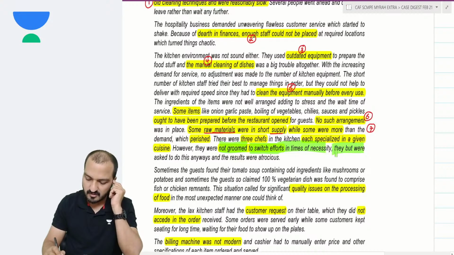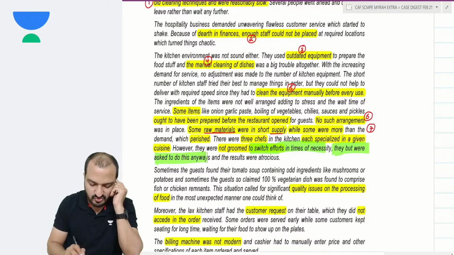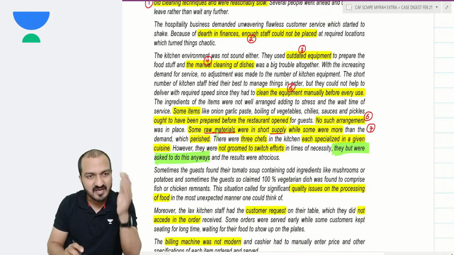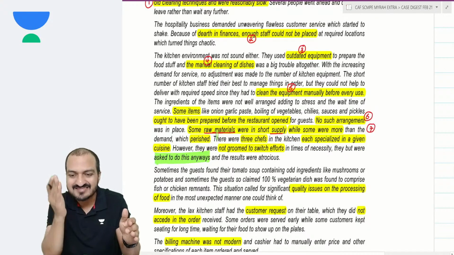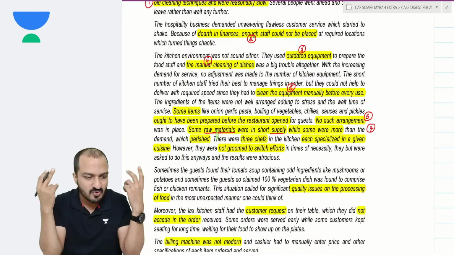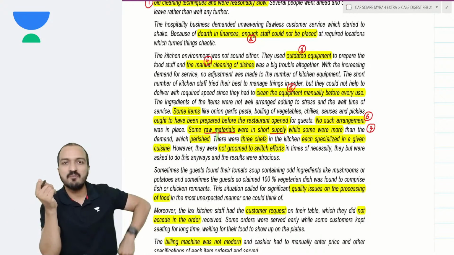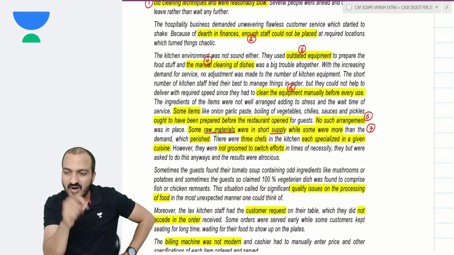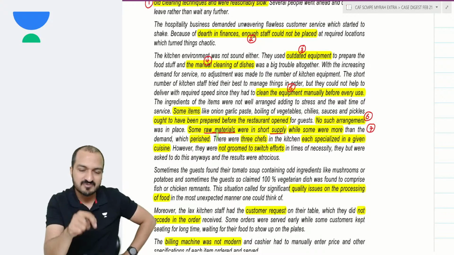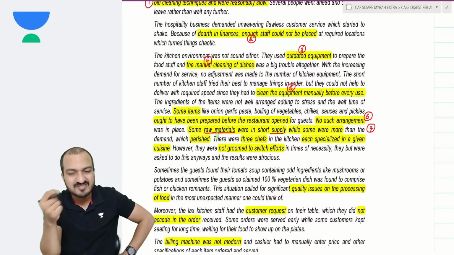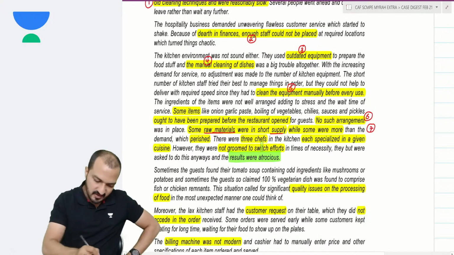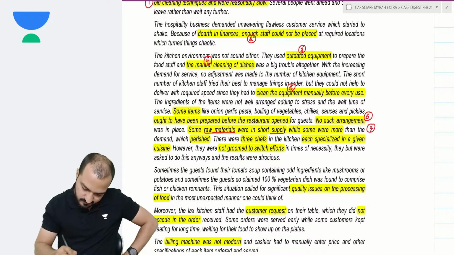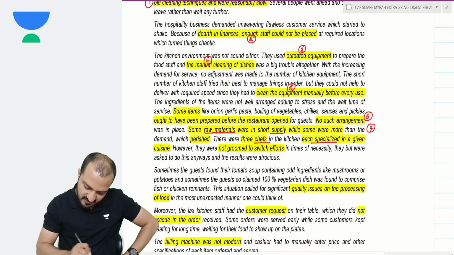Now imagine if a sandwich expert who has no expertise in making curry is forcefully asked to make curry because you are running short of time, because the customer is complaining about the delay. So you ask the curry guy to make sandwich, you ask the sandwich guy to make curry, then obviously the quality will deteriorate and the results will be atrocious. This is also a problem. Chefs being specialized, not groomed to switch efforts.